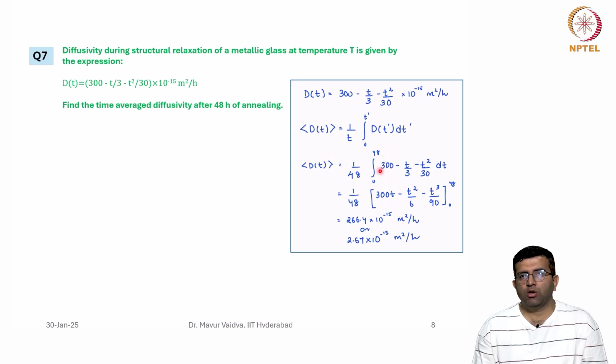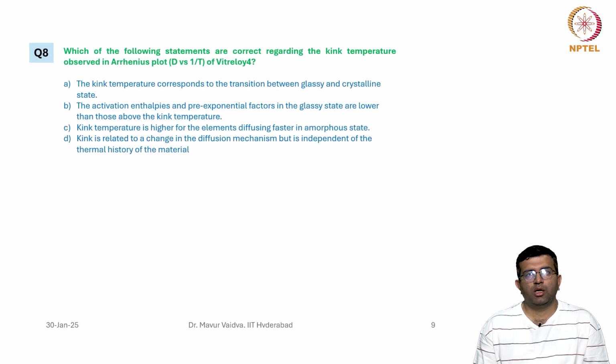The integral gives 300T minus T²/6 minus T³/90, with limits 0 to 48, divided by 48. The answer comes out to be 2.67 × 10^-13 meters square per hour.